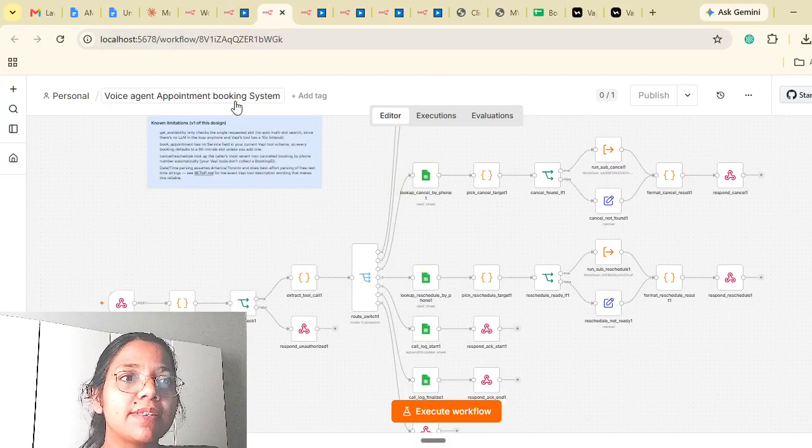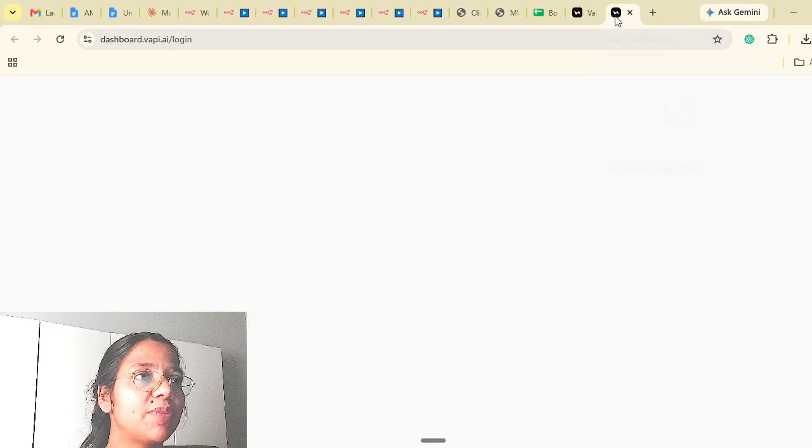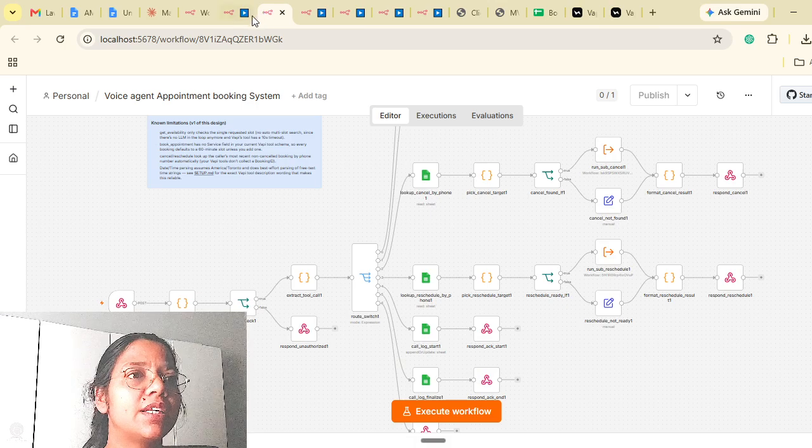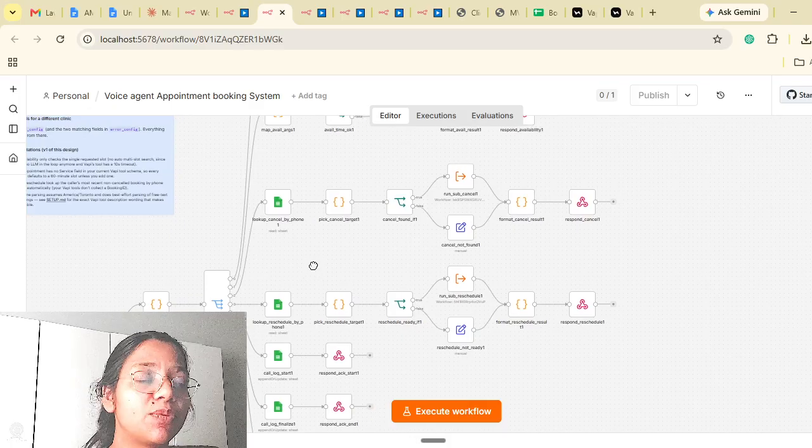So this is the voice agent booking system. Over here, when anybody calls through the web, it will execute this webhook trigger, go through this flow, and check the intent of the user.